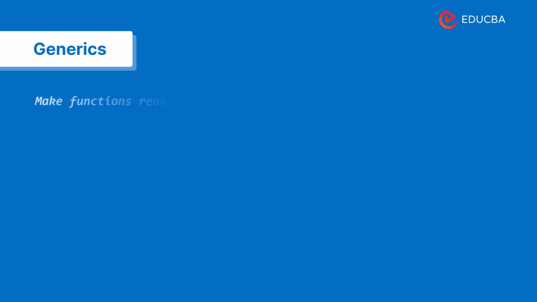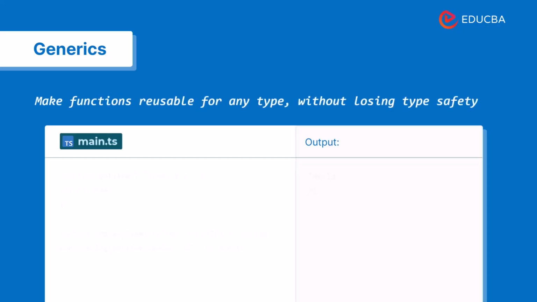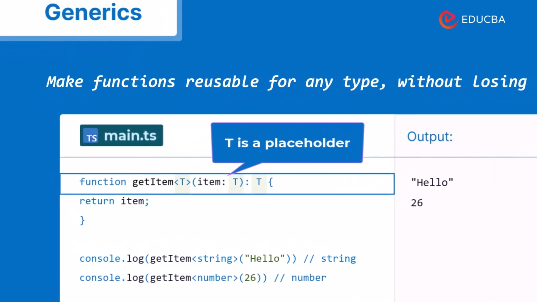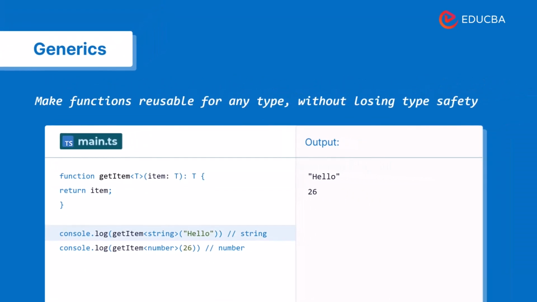Generics allow you to write reusable functions without losing type safety. Think of them as placeholders for types. A function can accept any type and return that same type safely. For example, pass in a string, you get a string back. Pass in a number, you get a number back. Same function. Different types. Fully safe. Generics are extremely useful in APIs, data structures, and reusable components.